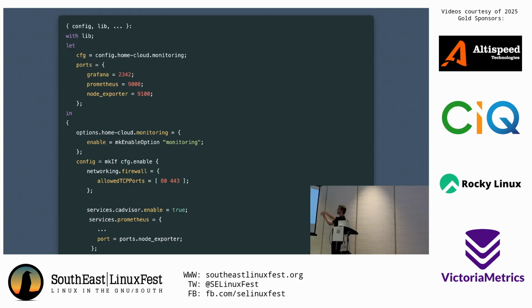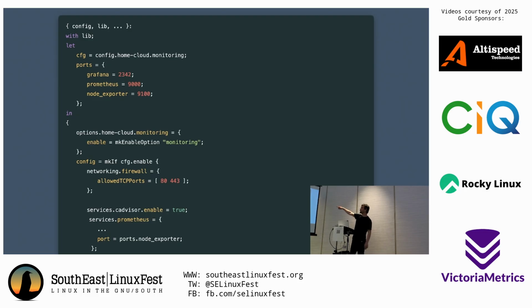So here, I'm defining a module that I call monitoring. And it provides this option, right? monitoring.enable. And then the mkEnableOption function, that's just a library function that does a bunch of convenient stuff so that I don't have to say this is a Boolean that defaults to true, right? It just has all the defaults for what we expect an enable option to look like in Nix.